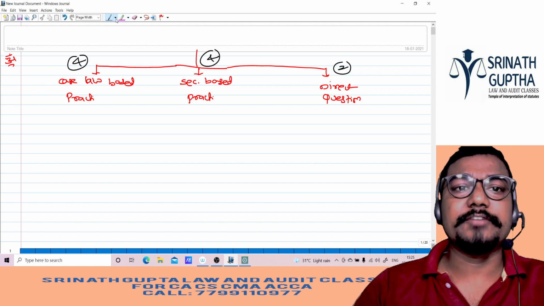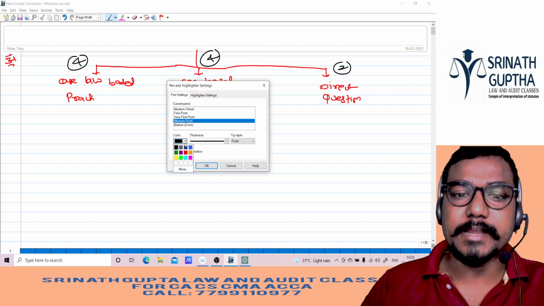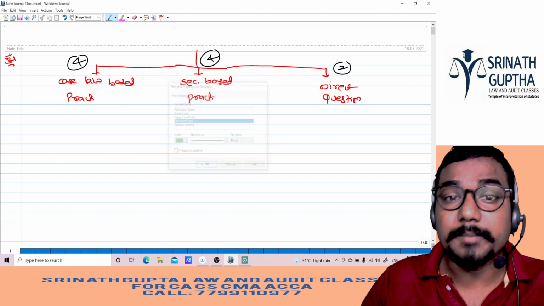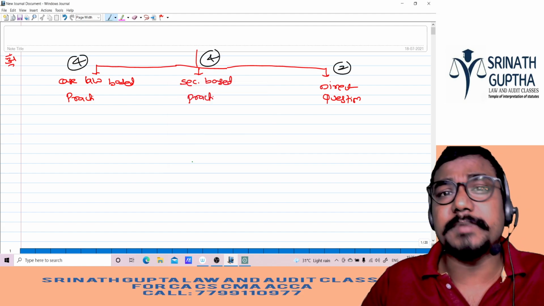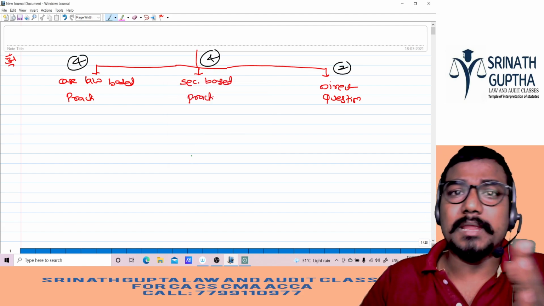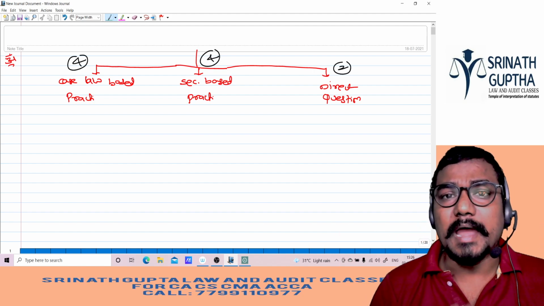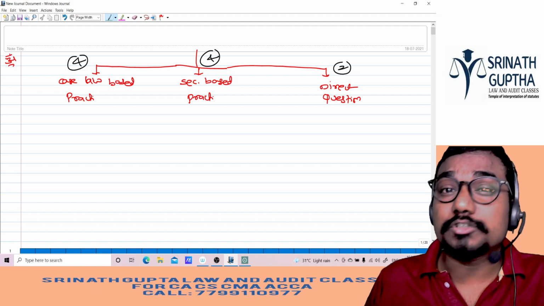Direct questions mean, for example, define the essentials of an offer, or define consideration. These are direct questions. But the majority of the questions will be practical questions. They will give Ram and Bheem, a dispute between them, and you have to decide. Practical questions will come.